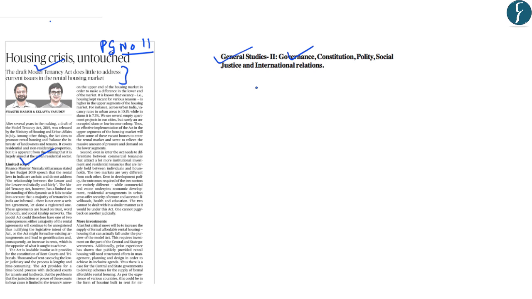Here it is also important to note that the government is aiming to achieve housing for all by 2022. Now in this scenario, we know that not everybody can afford a house, and that is why the rental market becomes extremely important. So besides providing housing for all by the various schemes of the government, for example the Pradhan Mantri Awas Yojana, it is important for the government to focus on tenancy reforms, and that is where this Model Tenancy Act becomes extremely important.